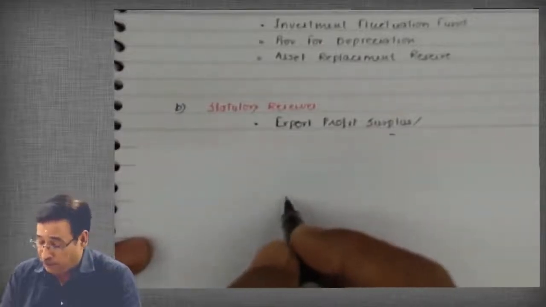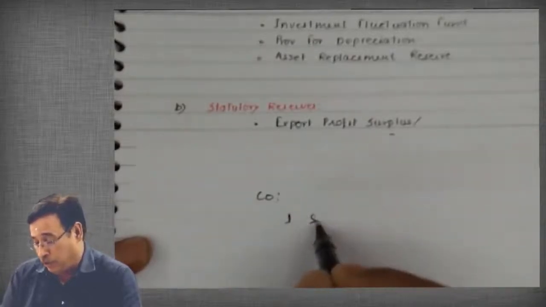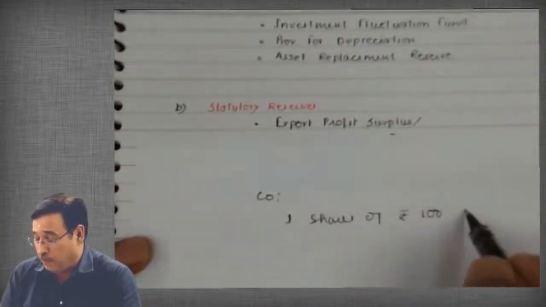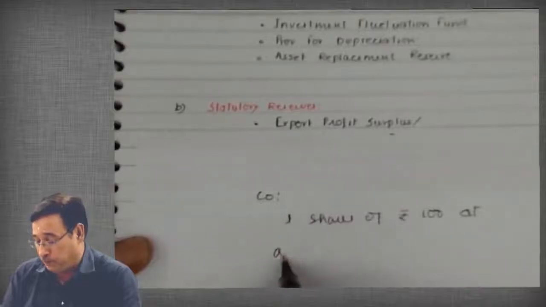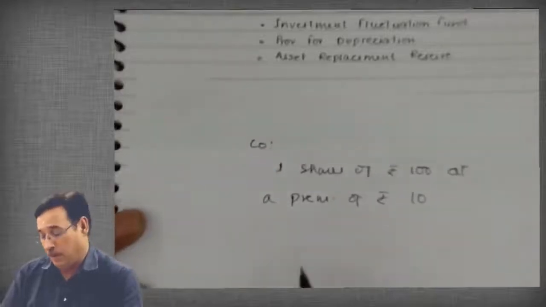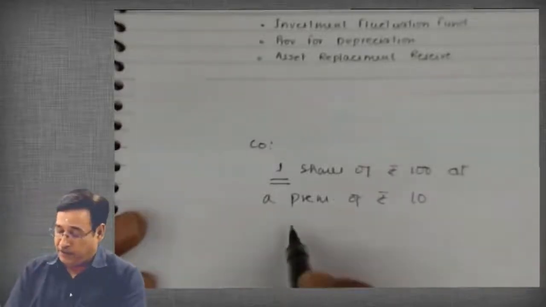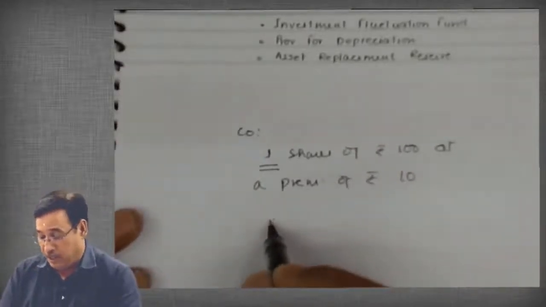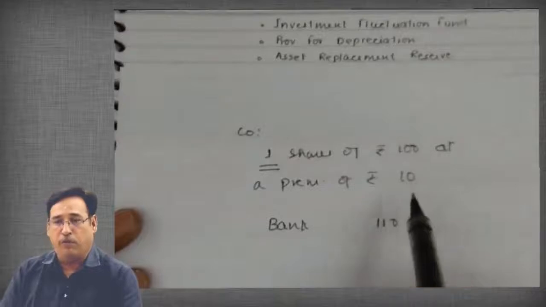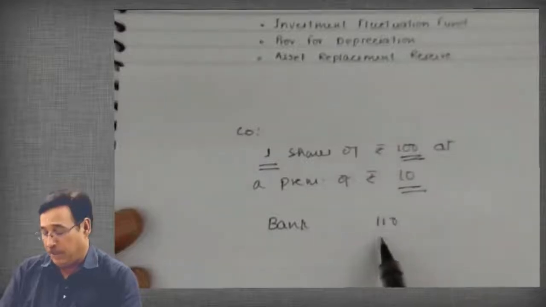Suppose there is a company, and the company issues one share of ₹100 each at a premium of ₹10. What will be the entry? Bank account debit. How much is the company going to receive? 110, because one share is moving out at a premium of 10. 100 is the face value, and at a premium of 10, the company will receive 110.